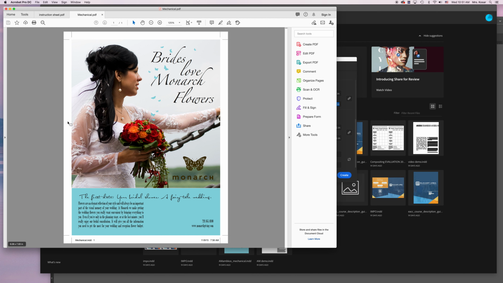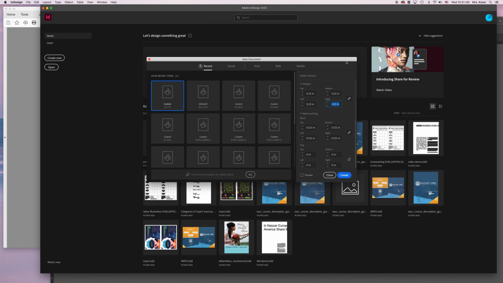And what that allows the printer to do is it allows for error in printing so that it doesn't leave a little white edge right here when they trim it, because if it has a little white edge then it's imperfect, we have to throw it away, and that costs money. So most printed material, the standard bleed size is 1/8 of an inch.